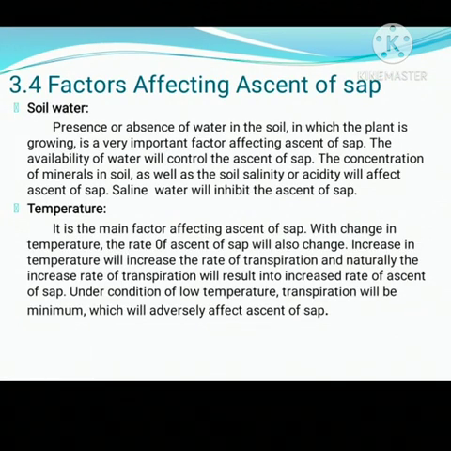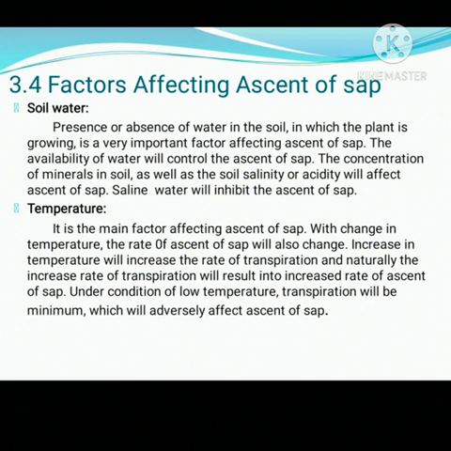Next and the last point from the topic ascent of sap is factors affecting ascent of sap. So there are some factors which affect the rate of ascent of sap, which include soil water, temperature, light, atmospheric humidity, wind velocity, and different internal factors such as leaf size, leaf area, stomata, or root system. So we are going to discuss these factors one by one.